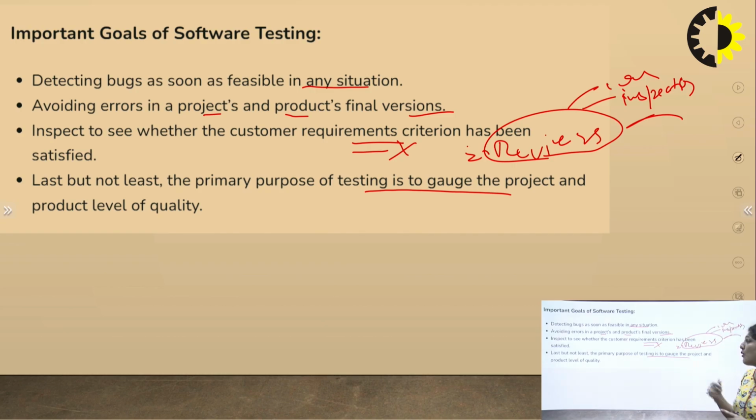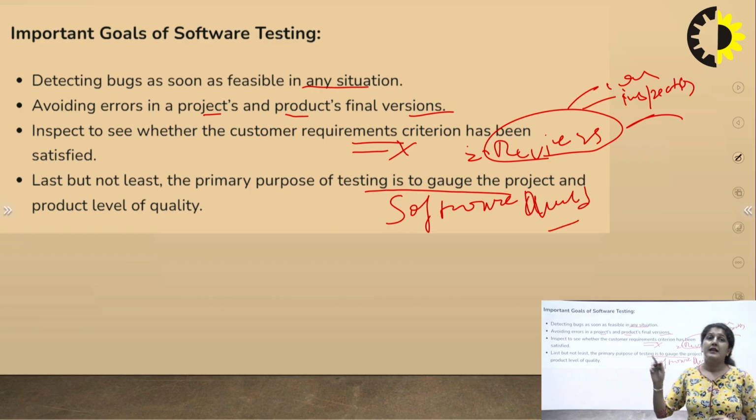That means it should meet the software qualities we defined in our SRS document. The product should have all the levels of quality that we mentioned in our requirement analysis. So these are the main goals of software testing, why we should do it and what should be done in testing.